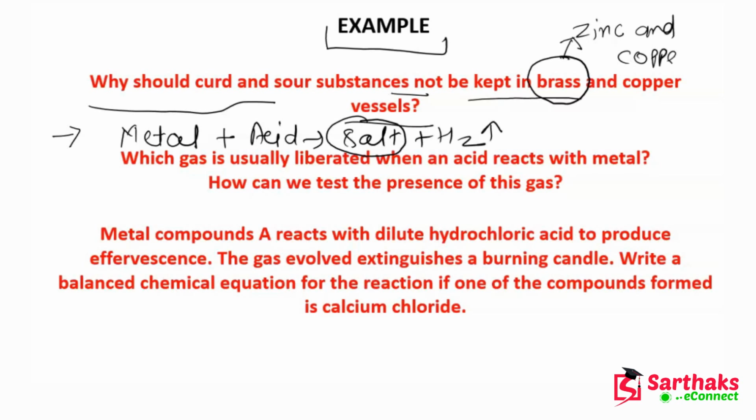When we mix two metals, it is known as an alloy. So this is an alloy of zinc and copper. This is also a type of metal, and we all know that metals are basic in nature. So because of this reaction, we do not keep curd and sour substances in brass and copper vessels.